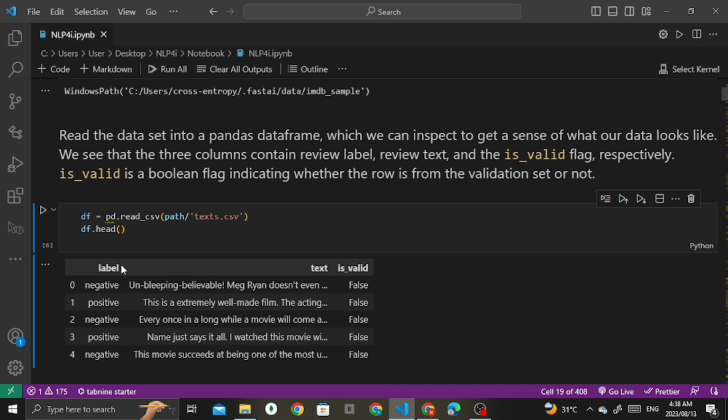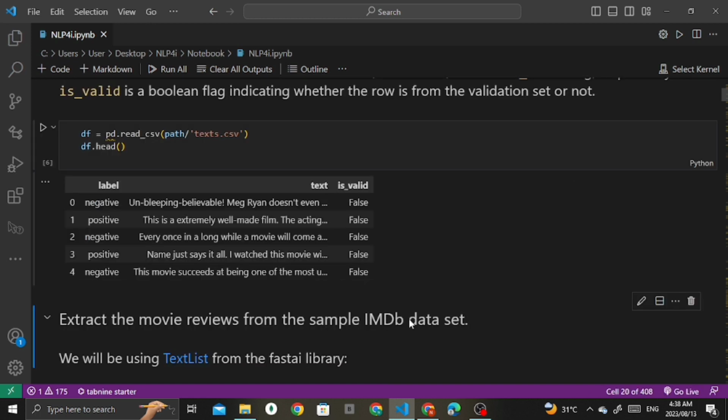Here you can see the label, whether our movie review is negative or positive. At the 0th index we got negative, then at the first it's positive, then again negative. The first one starts with "unbelievable, Meg Ryan doesn't even", and you can pull it up and see the full review.